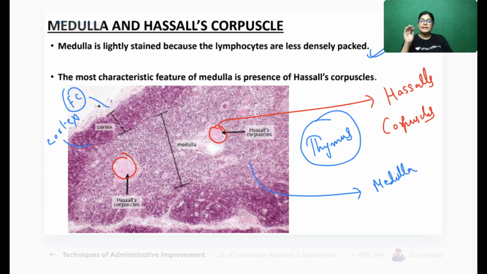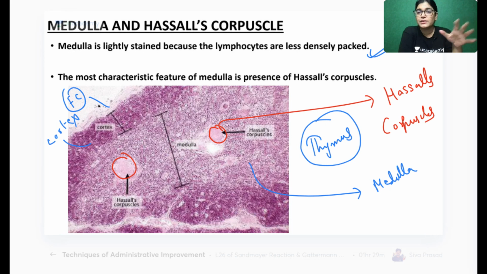Yes, Sivang. The most characteristic feature. So there are certain identifying features when you see the slide under the microscope. You go for the identification of that slide, and you can identify the slide when you see the characteristic feature which is particular to that slide. So if you want to identify the slide of thymus, you have to look for Hassall's corpuscle, from the examination point of view, when the slide is focused.